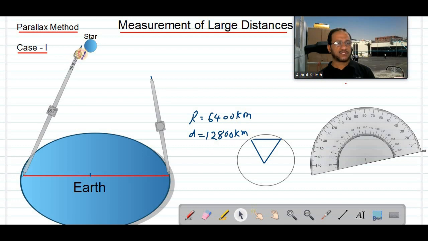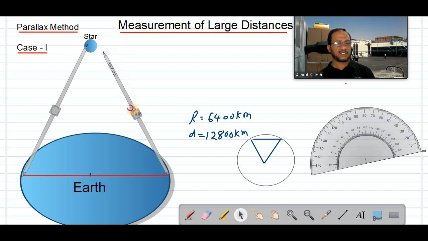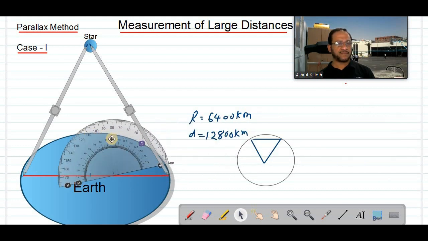crosswire of the telescope towards this one, towards the star like this. Now imagine this telescope adjusted for this particular star. Okay? At the same time, at the same moment, another scientist from another place is also focusing on this same star. So focused. So at the same time, from 2 observatories, the same star is observed, and they can measure this angle, isn't it? The angle with the horizontal. We can measure the angle by using this one.